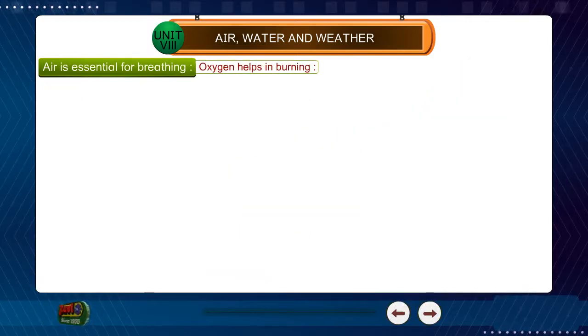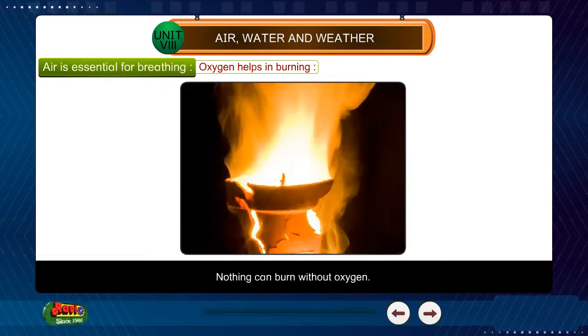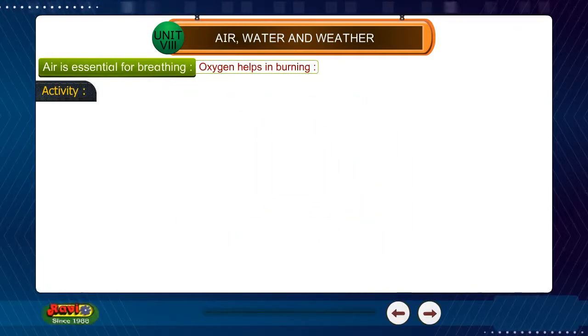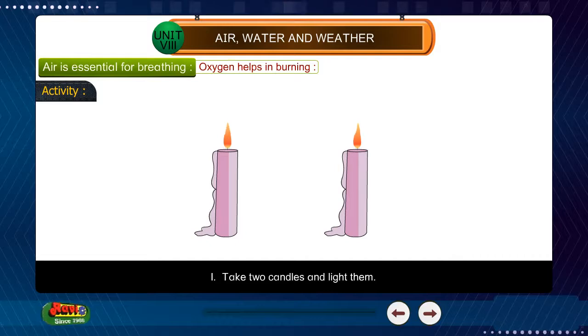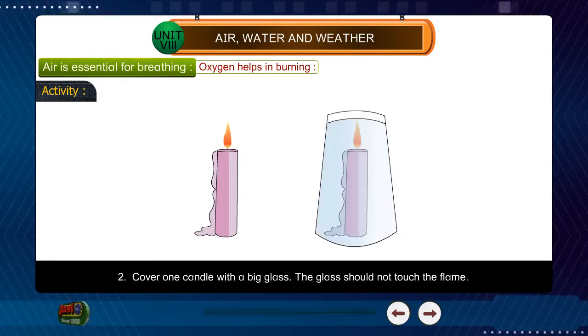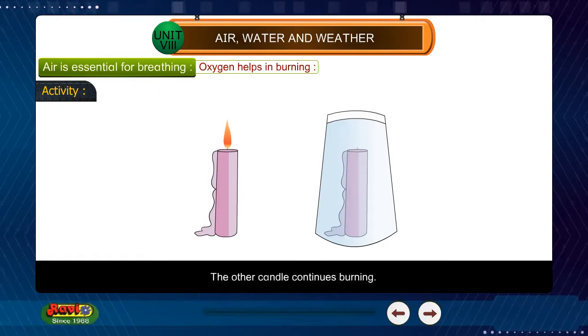Oxygen helps in burning. Burning, combustion, also needs oxygen. Nothing can burn without oxygen. Activity. 1. Take 2 candles and light them. 2. Cover one candle with a big glass. The glass should not touch the flame. 3. After some time, you will observe that the flame of the candle, which is covered with glass, goes off. The other candle continues burning.